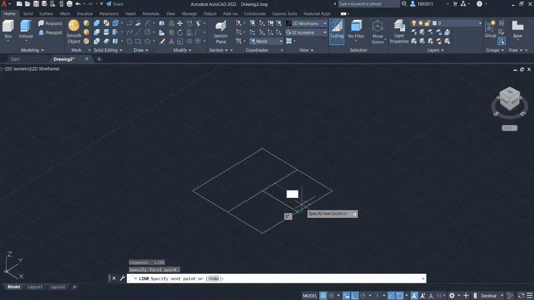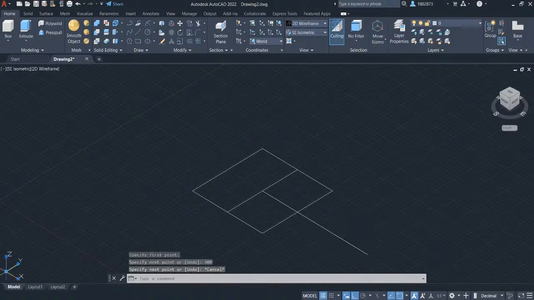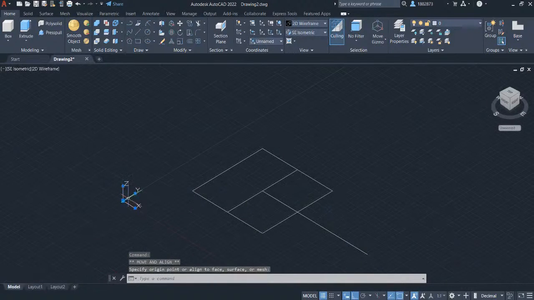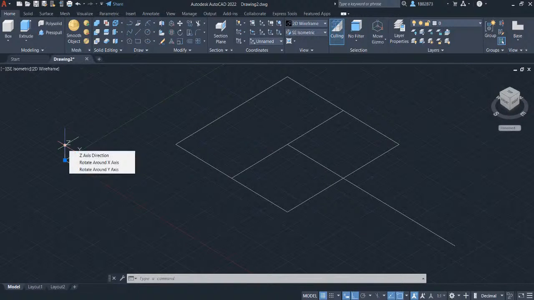Left click here on this midpoint. Hover your crosshair here and let's key in 300. Press Enter. Let's move this UCS icon here and place it here. This time we are going to rotate the UCS icon so we can sketch on a different plane. We will use the Z-axis as our top plane to sketch the circles in a different sketch plane.